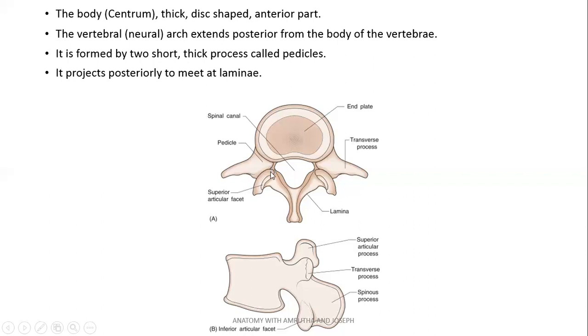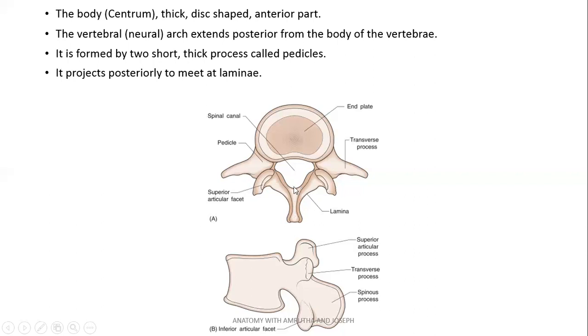Pedicle projects posteriorly and medially as lamina. Laminas meet at the posterior midline, and a process emerging from that point is the spinous process.